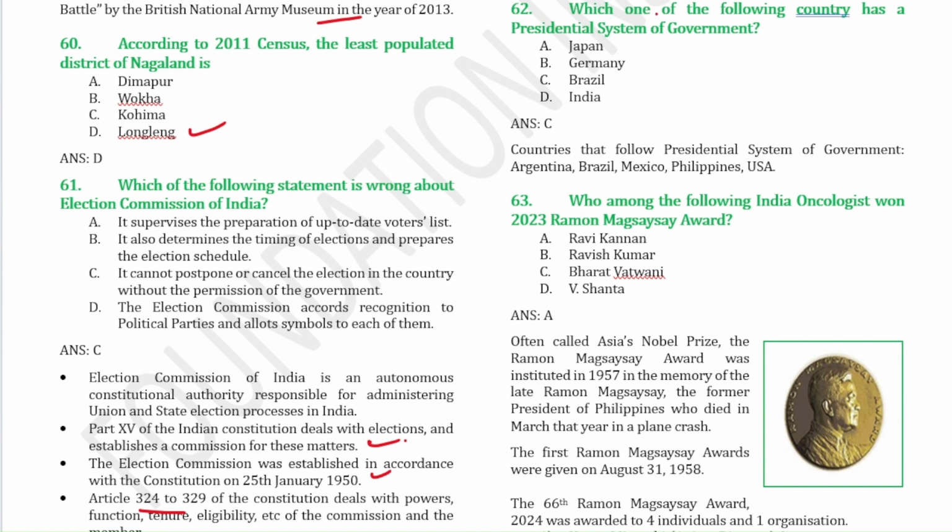Next question, which one of the following countries has a presidential system of government? That is Brazil. Along with Brazil, the other countries that follow a presidential system of government are Argentina, Mexico, Philippines, and USA.